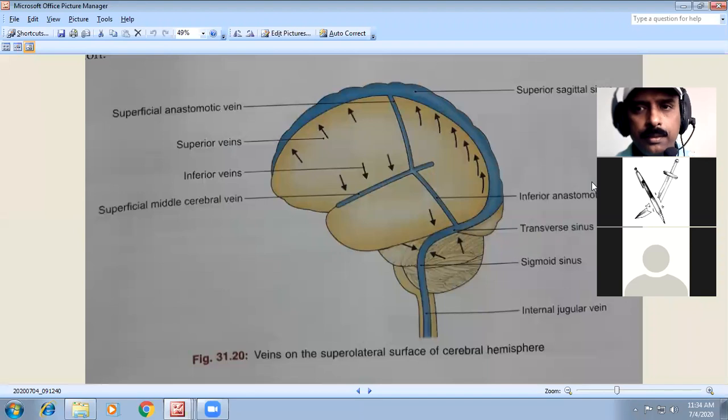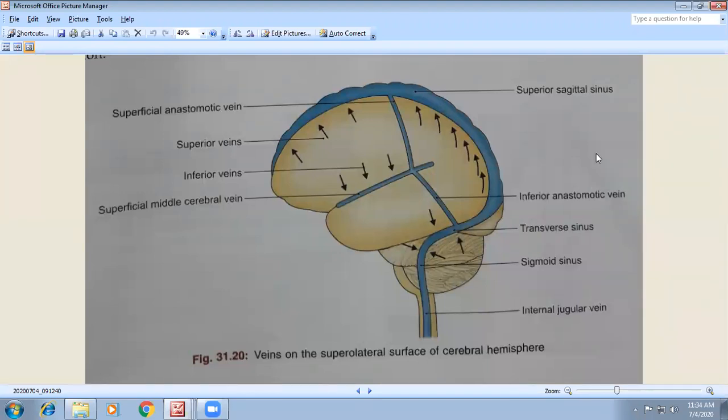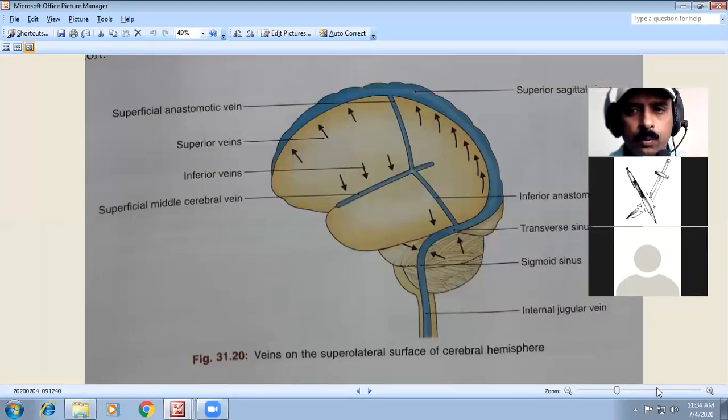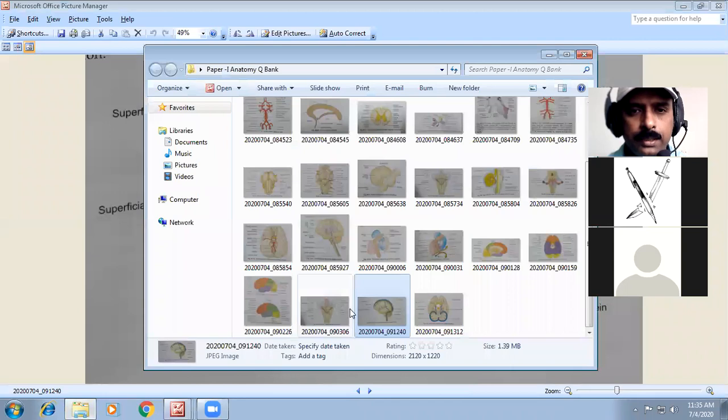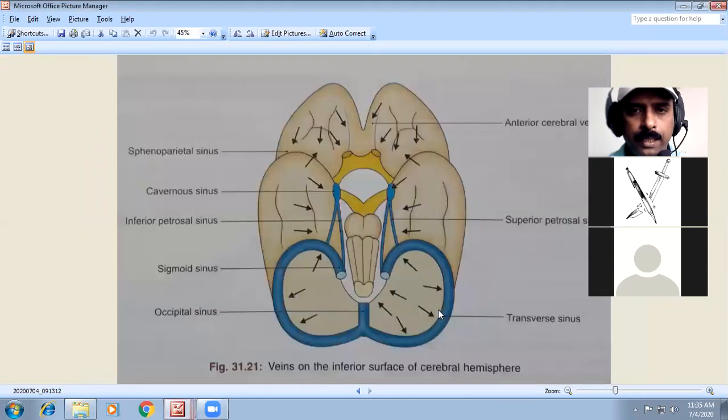We have studied in the neck region the internal jugular vein, so that you have to remember. Almost all of this you have to remember about the venous sinuses. You have to explain the venous sinuses of the brain. This you have to write, and these are the major sigmoid sinus.